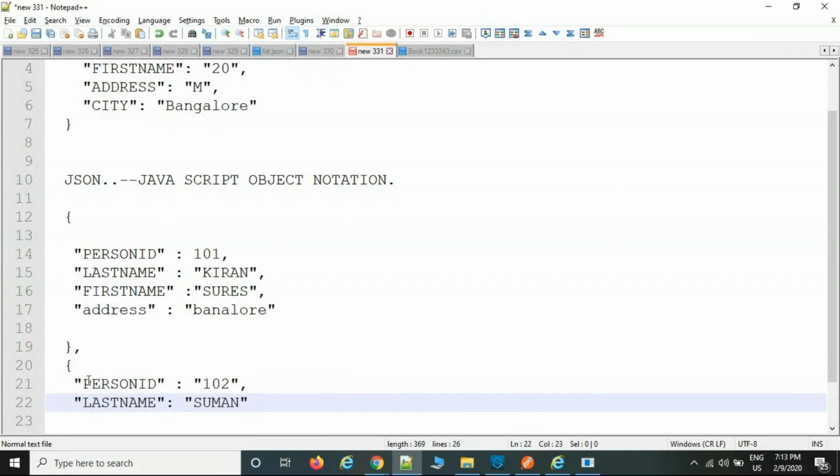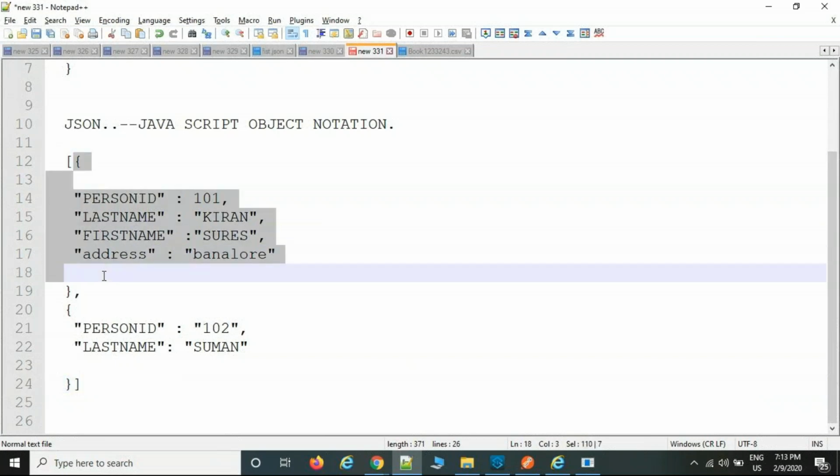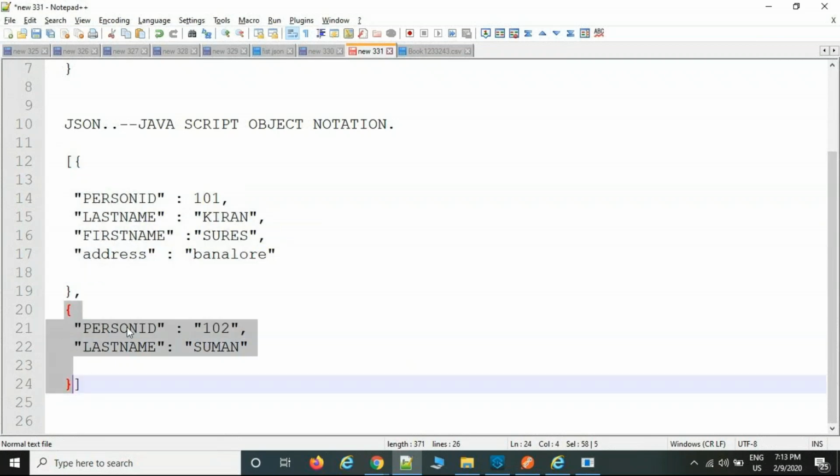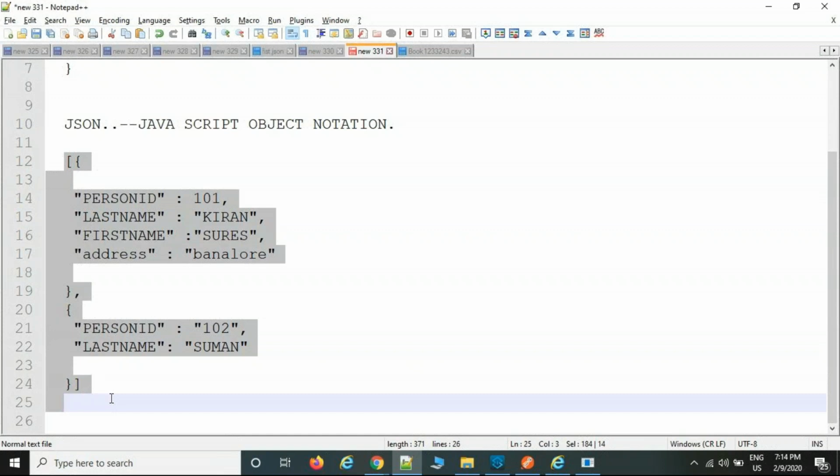So if more than one set of persons is available, then we can use the array symbol. This is one set of person and this is one set of person. If more than one set is available, each set we need to separate with a comma. If more than one element is available, we need to separate with a comma. So for more than one set, we can use the array symbol like this.